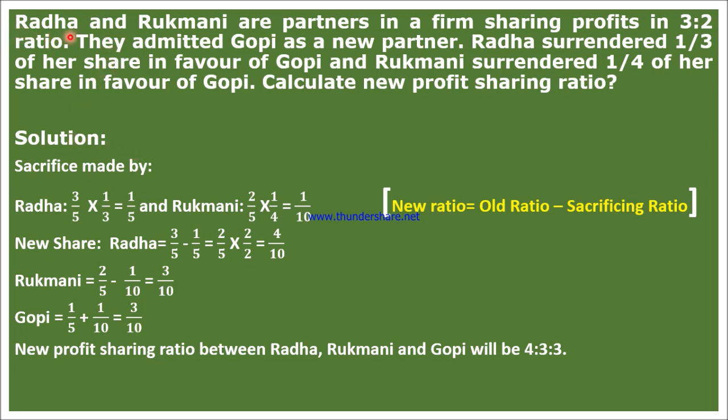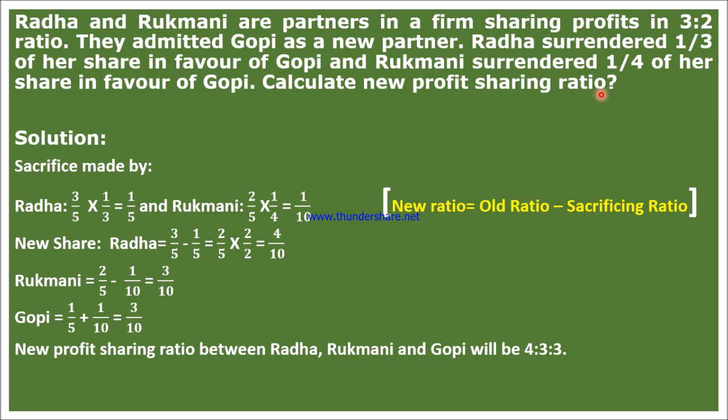The question is: Radha and Rukmani are partners in a firm sharing profits in 3:2 ratio. They admitted Gopi as a new partner. Radha surrendered 1/3 of her share in favor of Gopi, and Rukmani surrendered 1/4 of her share in favor of Gopi. Calculate the new profit sharing ratio.